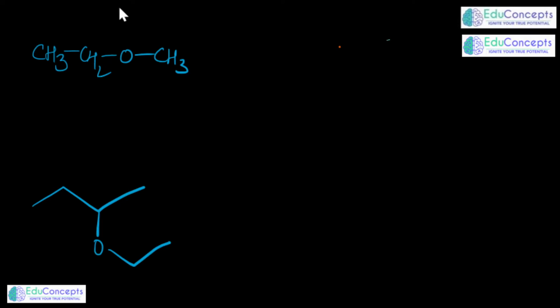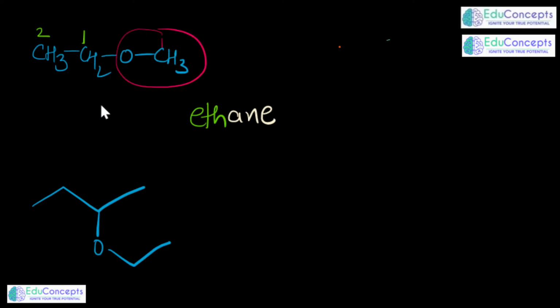Say for example, this particular thing which we have written here is an ether, and if I pick the longest carbon chain, it is of 2 carbons and there is no double or triple bond, so it is ethane. Now coming to the functional group part, here you would see there is only 1 carbon, and this is called methoxy. So I would simply write 1-meth and along with this oxy. I used the color combination so that you could understand everything categorically. So this is methoxy, this is oxy, meth-oxy, and eth is the longest chain.